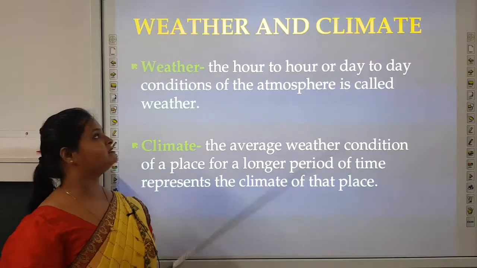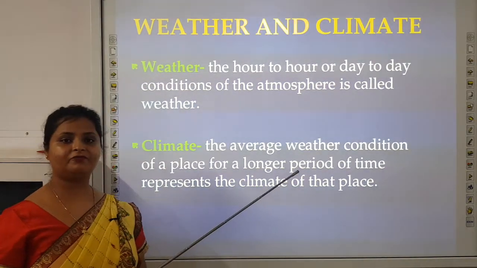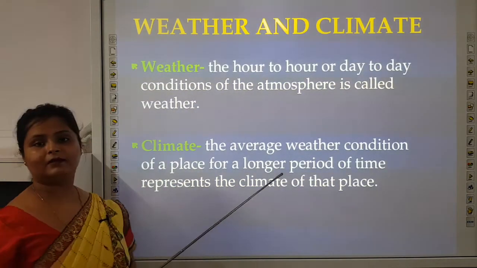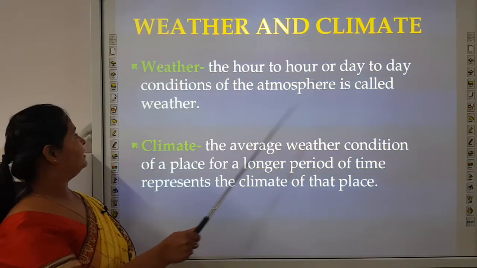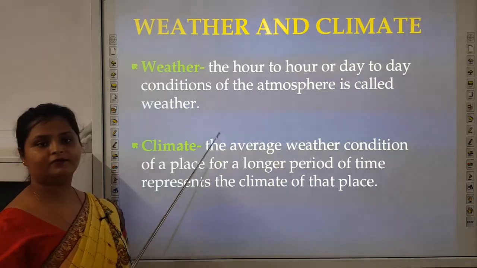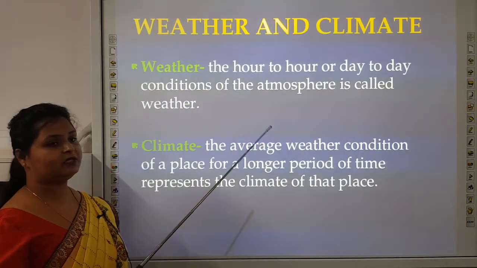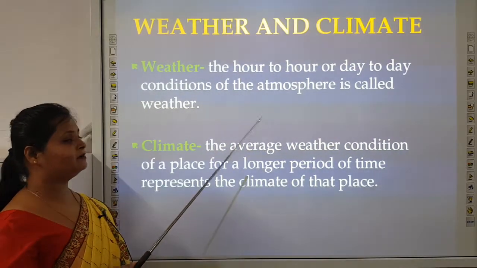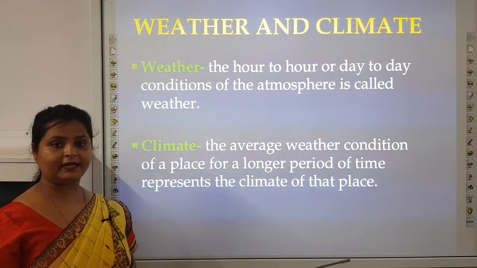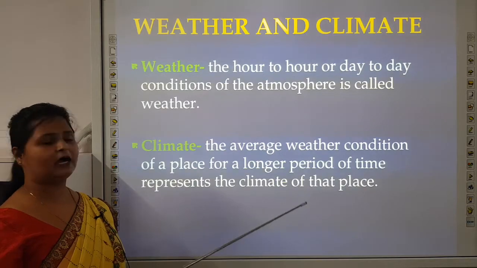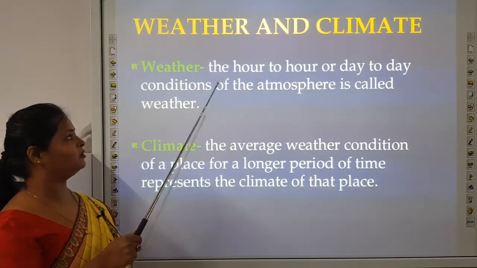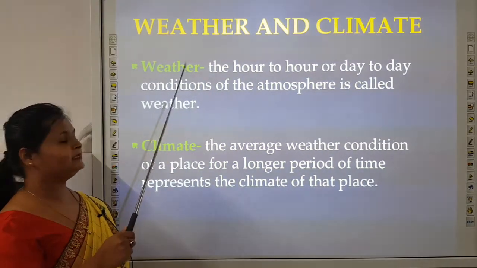Now, what do you understand by weather and climate? A slight difference is there between weather and climate. Weather, the hour to hour or day to day condition of the atmosphere, is called weather. Like in daytime the temperature is high, in night the temperature goes down. So, these kinds of hour to hour or day to day changes in the climatic conditions, that is weather.